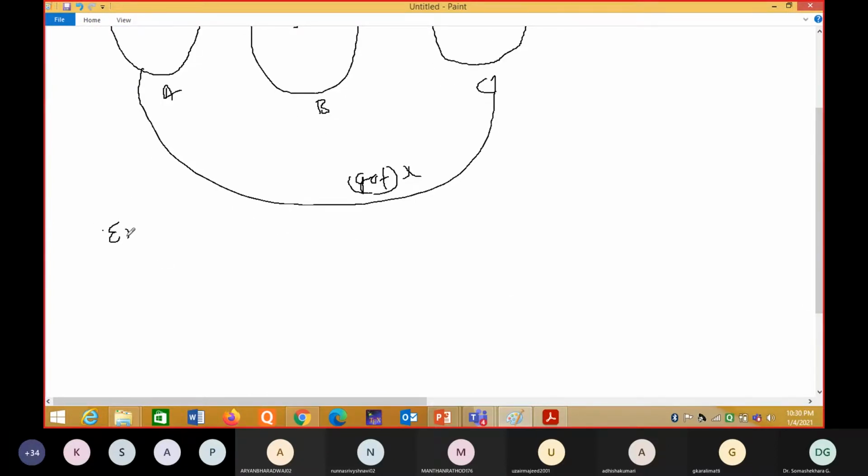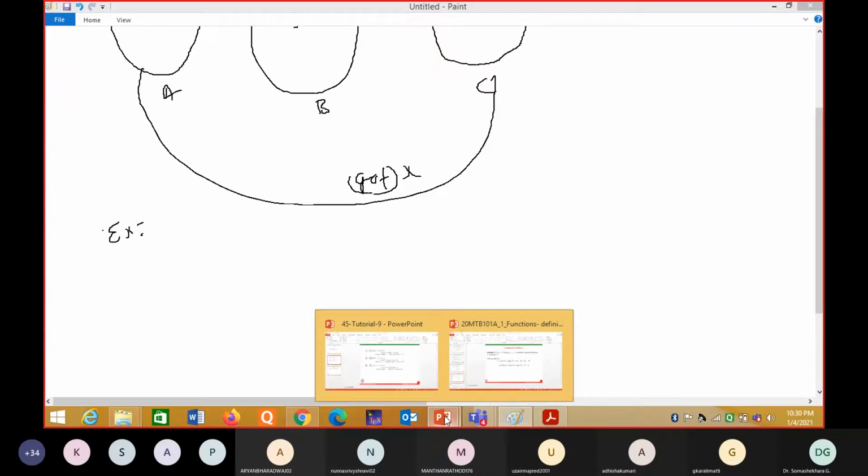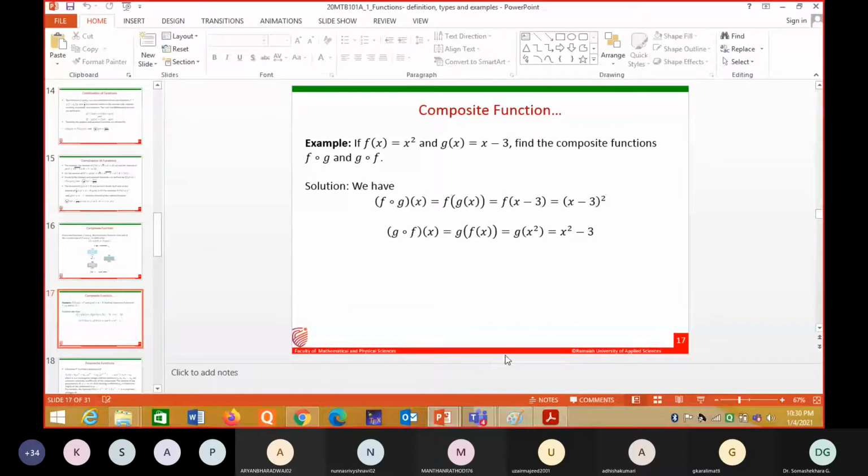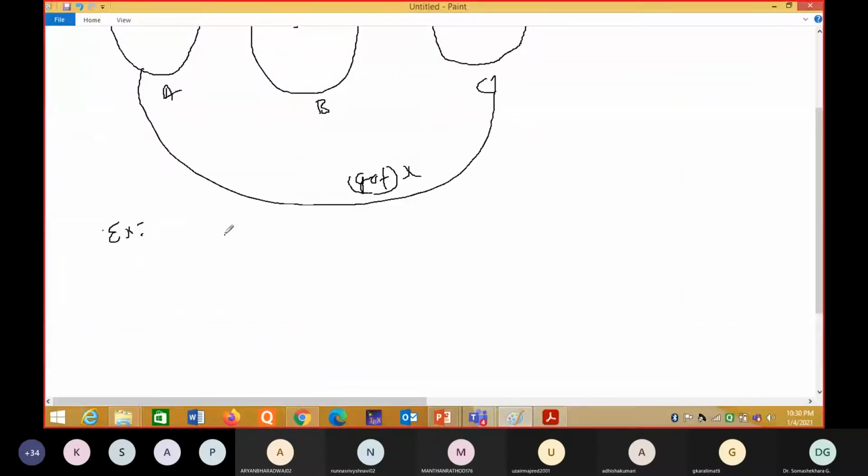Here an example is given. Suppose f of x is x square, and g of x is x minus 3. Now I have to calculate g composition of f. You can even calculate f composition of g also. You have to calculate both.